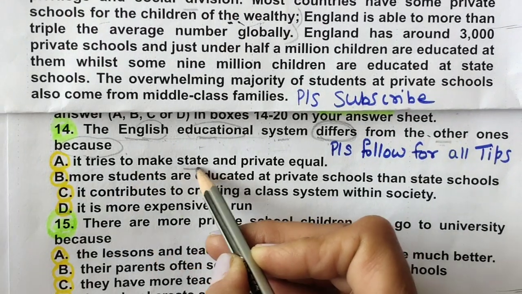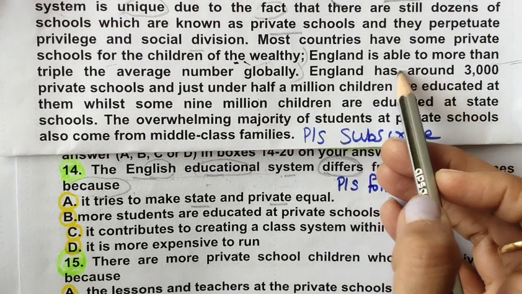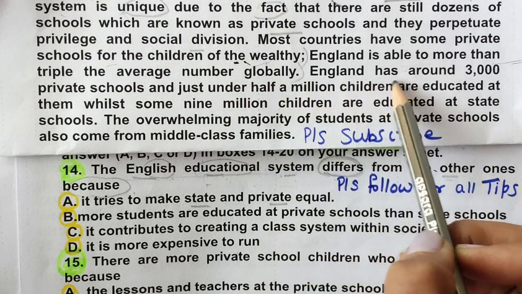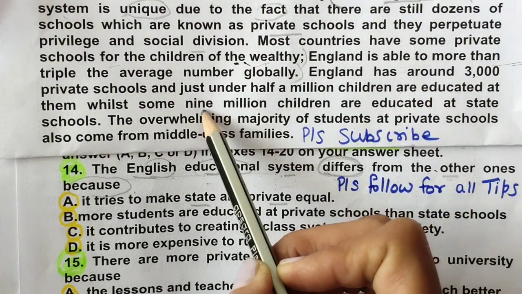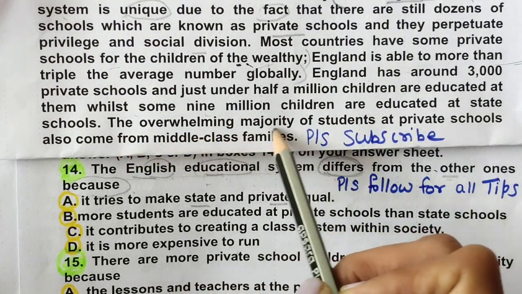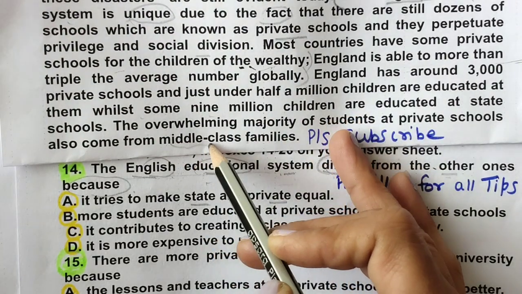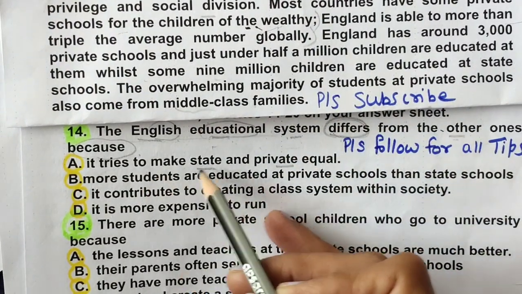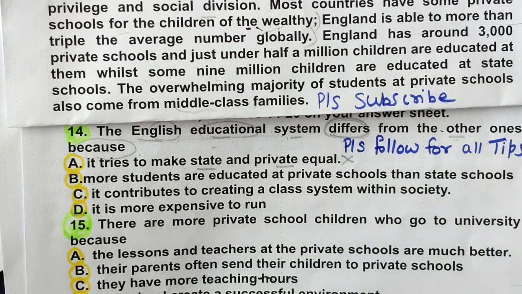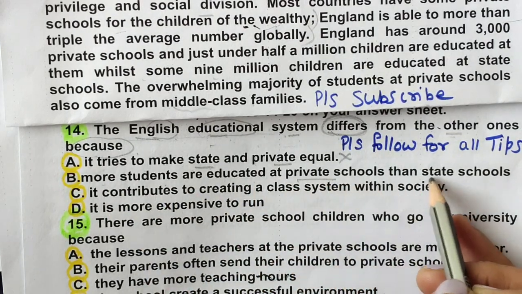It tries to make state and private equal. This kind of thing was not there. England is more able to triple the average number globally. England has around 3000 private schools and just under 500,000 children are educated at them. Majority of students at private schools also come from middle class families, this is also a major thing they have told. It tries to make state and private schools equal, nothing is given about it. More students are educated at private schools than state schools.